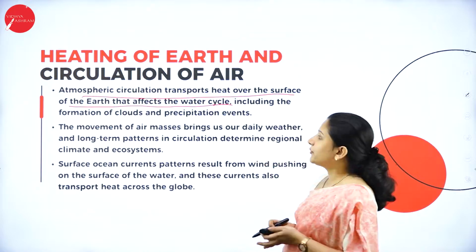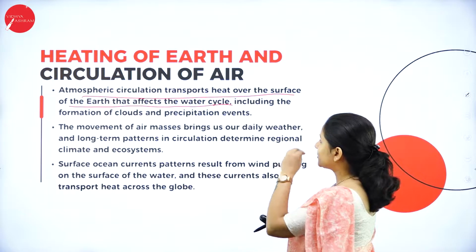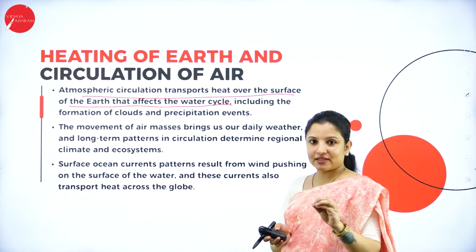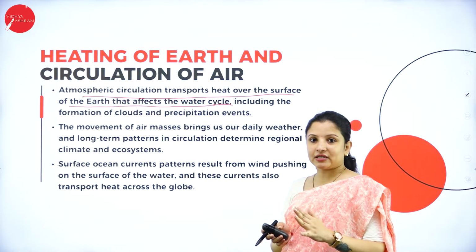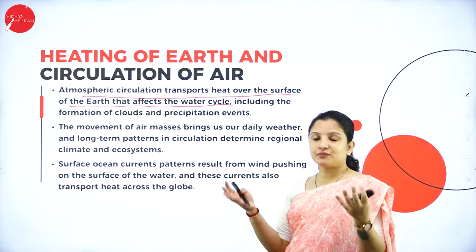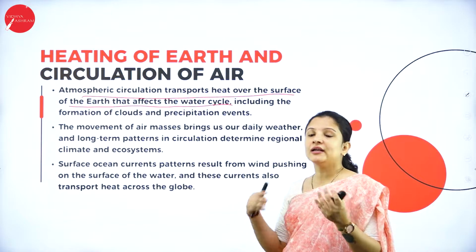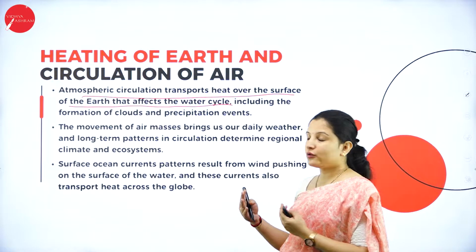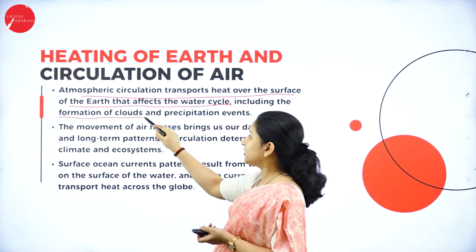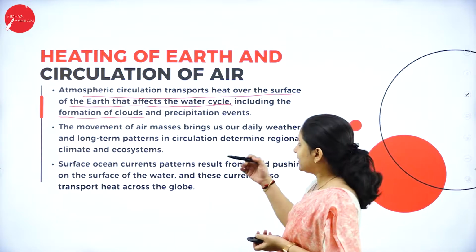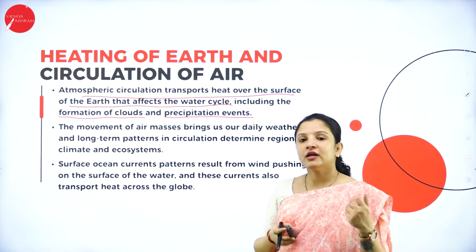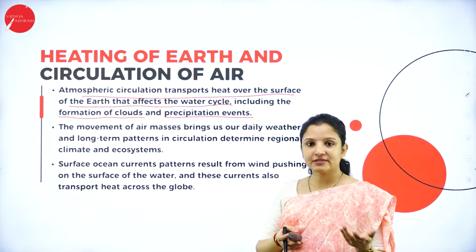So here atmospheric circulation will transport heat over the surface of the earth. This heat will act on the water cycle. Therefore, the water that is present in the water bodies such as the lakes, ponds, rivers, oceans and all that will start to evaporate slowly. They will evaporate and then enter into the atmosphere and form clouds, and these clouds will come down as precipitation, that is in the form of rain, snowfall, fog, mist, etc.